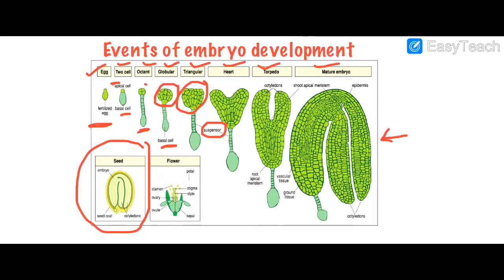The heart shape, these two will form cotyledon, right? This will be the shoot apical. This part will be the root apical. So that is embryo of the seed. Inside the seed, here we are finding these are the two parts, shoot and the root apical, right?